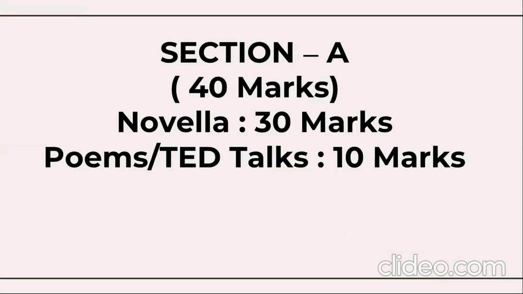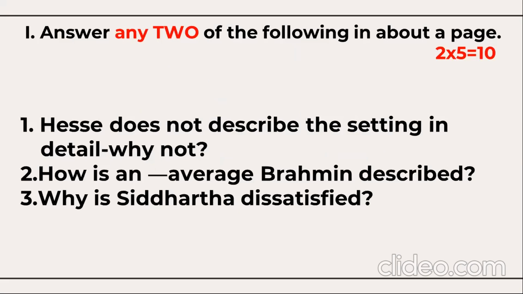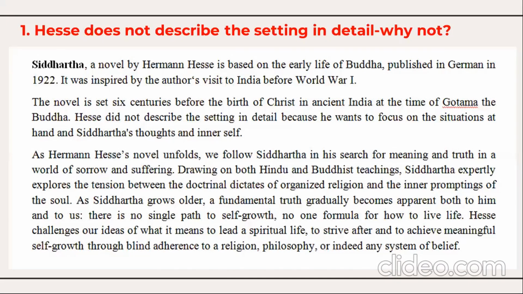Section A of the question paper consists of 40 marks, of which the novella has a weightage of 30 marks, and poems and the TED Talks have a weightage of 10 marks. To begin with, answer any two of the following questions in about a page. Out of the three questions, you need to select only two, each for 5 marks, from the novella. The first question: Hesse does not describe the setting in detail. Why not?